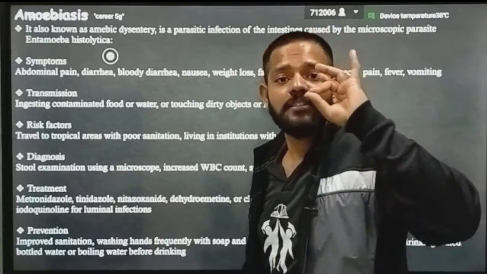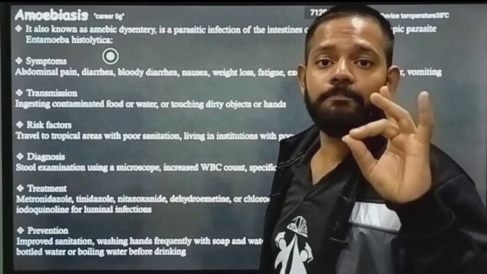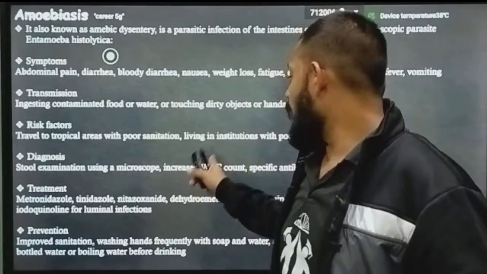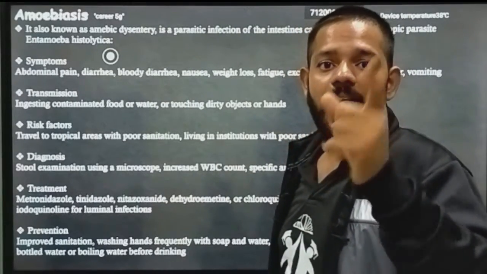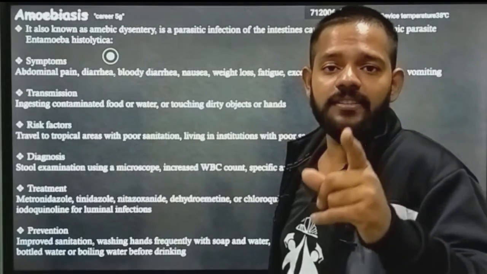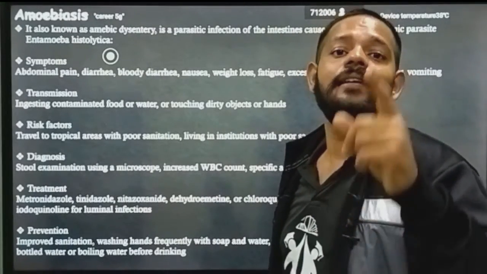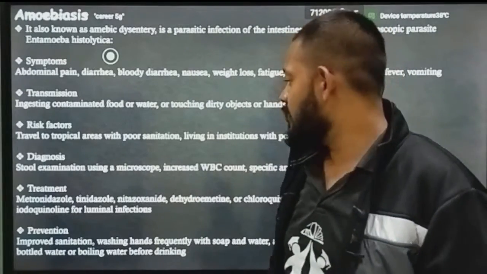Diagnosis: stool examination using a microscope, increased WBC count and specific antibodies in the blood. Whenever there is an infection in your body, the WBC count is always found increased. These are your antibodies, your body warriors. White blood cell number always increases during the time of infection.